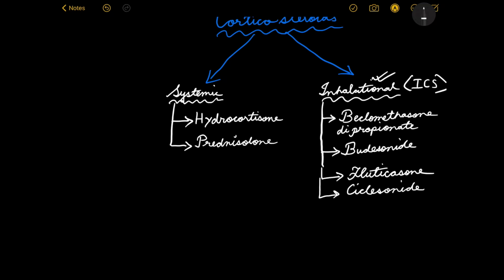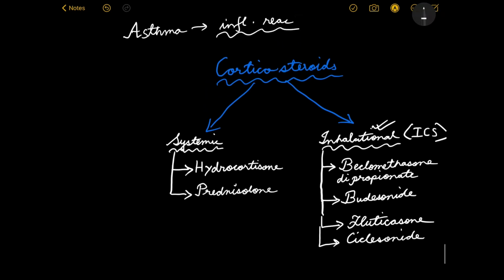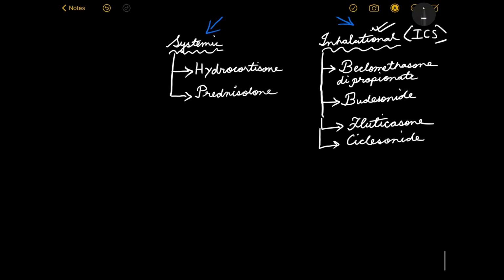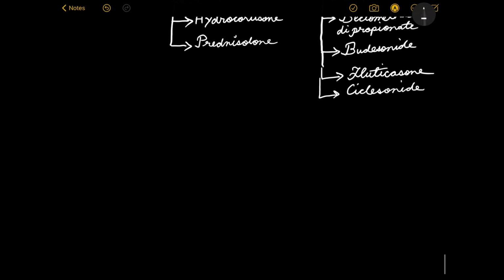These are more or less the inhalational corticosteroids. Beclomethasone dipropionate, budesonide, fluticasone, which is also a propionate, and ciclesonide. So now let's talk about inhalational corticosteroids. We won't be talking about the individual corticosteroids because they don't have much to offer individually.